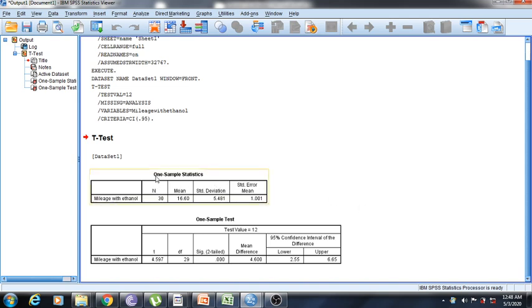In the one sample statistics you can see the sample size, n is equal to 30. This is the mean value, this is the standard deviation, and this is the standard error. Now here you can see the one sample t-test at test value 12. Directly we will go to the significance value. Here you can see the significance value is 0.000, which is less than 0.05, because we have tested at the 5% level of significance. So it is less than 0.05, so the null hypothesis is rejected and the alternative hypothesis is accepted. This is the meaning.